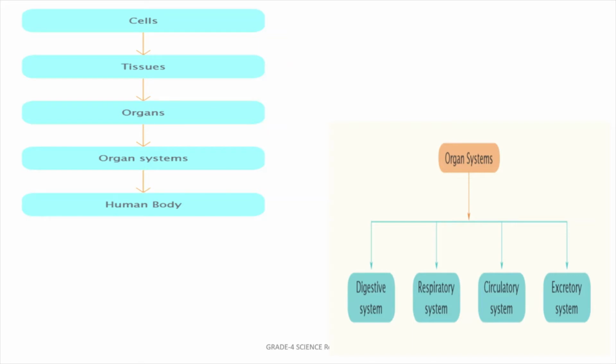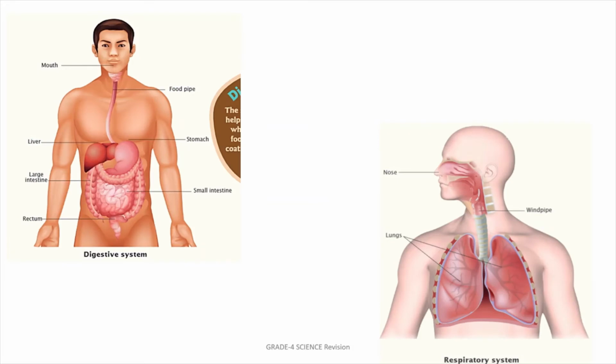So our organ systems are divided into various systems. The four main types of systems which are present in our body are: first is the digestive system, then respiratory system, circulatory system, and then the excretory system. So first is the digestive system, where our food gets digested.